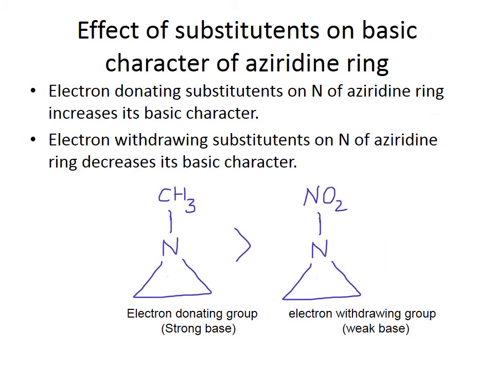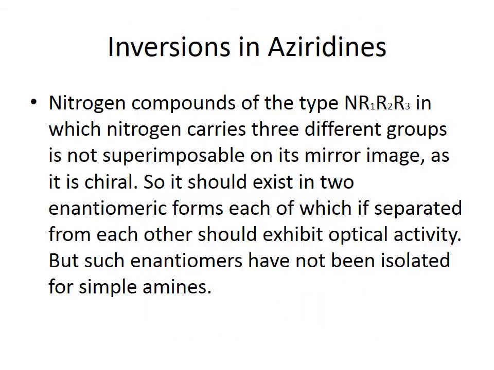Now the effect of substituents on the basic character of the aziridine ring. When some electron releasing group is attached to the aziridine ring, for example a methyl group, which is an electron donating group, the basic character increases. But when we attach any electron withdrawing group like the nitro group, it decreases its basic character.